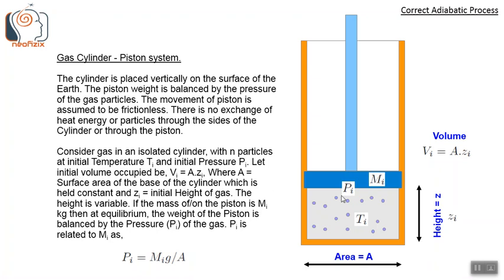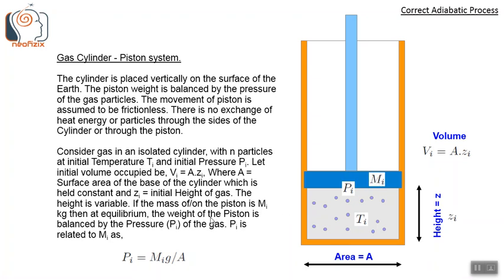Consider gas in this isolated cylinder with n particles at initial temperature T_i and initial pressure P_i. Let the initial volume occupied be V_i, which is equal to A times Z_i, where A is the surface area of the base of the cylinder, which is held constant, and Z_i is the initial height of the gas. The height is variable.